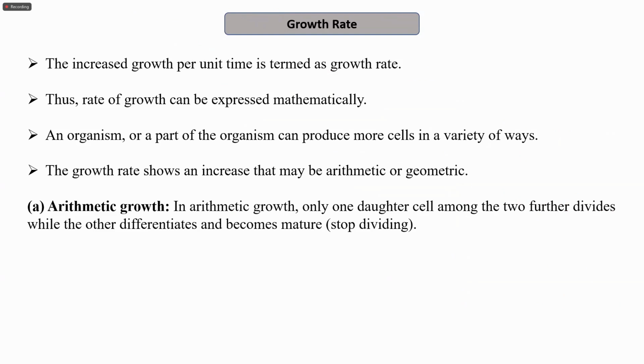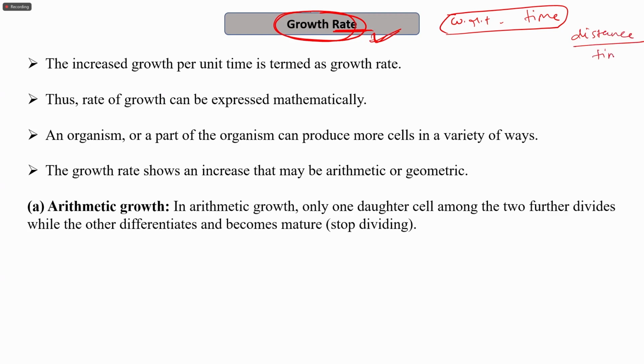Now, a very important term is growth rate. So we have measured the growth, but when we measure anything with respect to time, it is defined as the rate. For example, distance traveled per unit time is the rate.